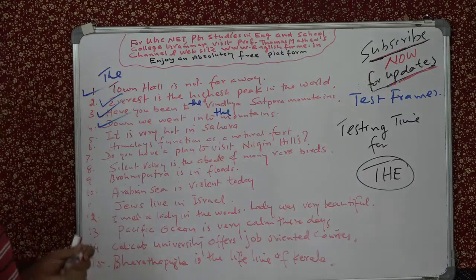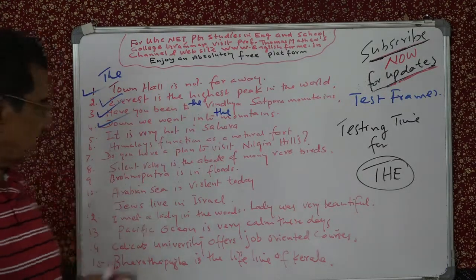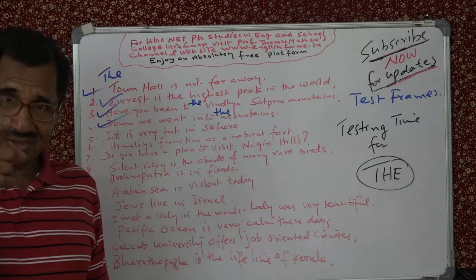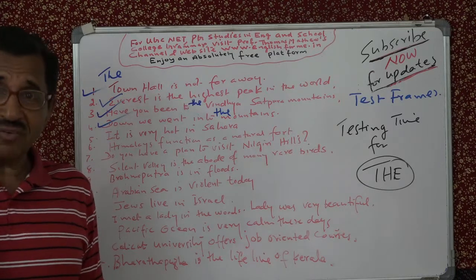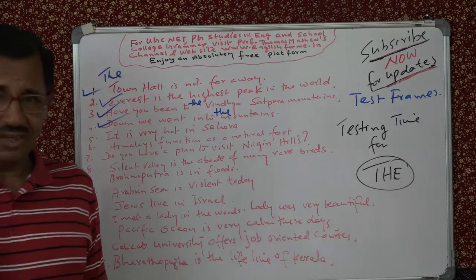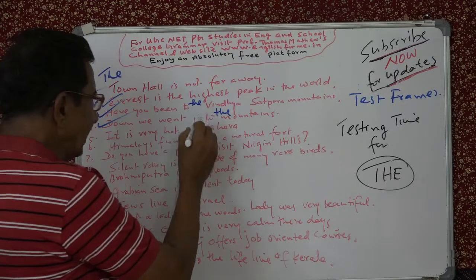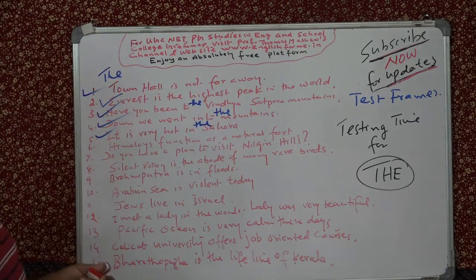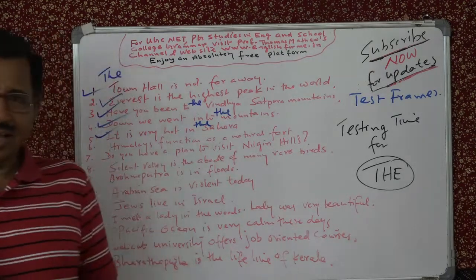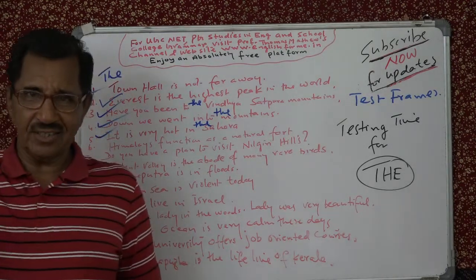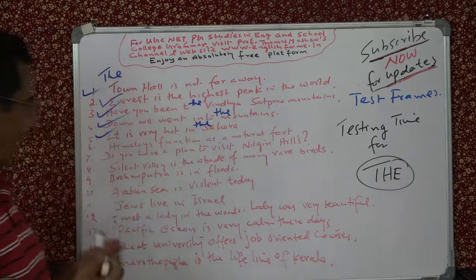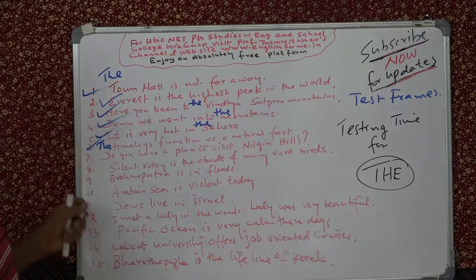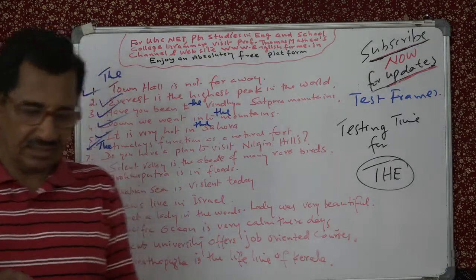Okay. Now sentence 5, or test frame 5, you will see, it is very hot in Sahara. Well, should you use the or not? You should. Why? Because it is a desert. So you have to say in the Sahara. Okay? Fine. Himalayas function as a natural fort to India. Himalayas, mountain ranges. So you have to use the. The Himalayas. Alright? Correct.